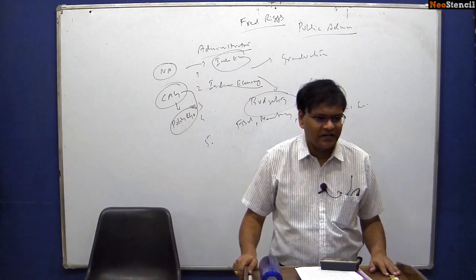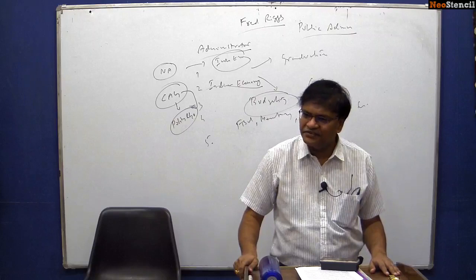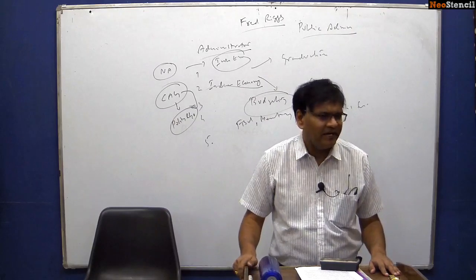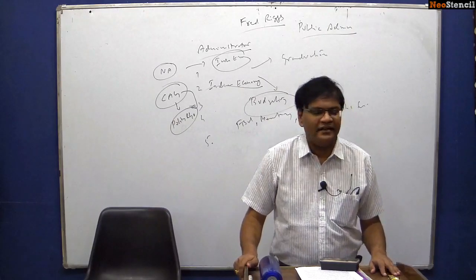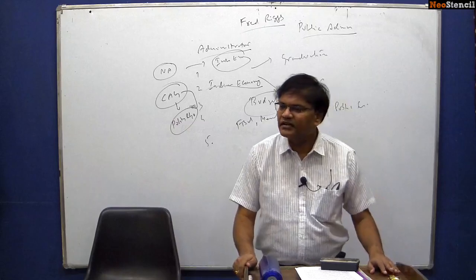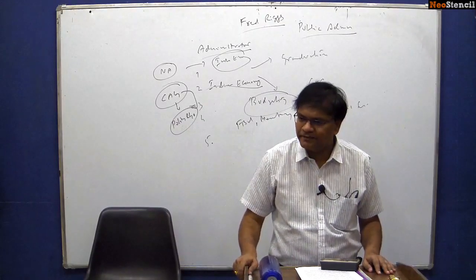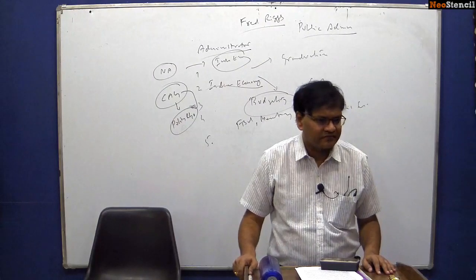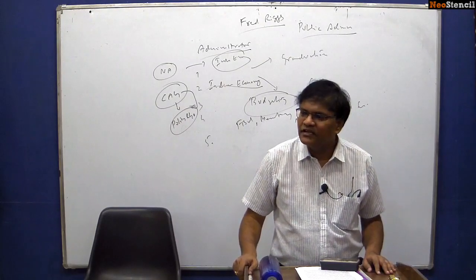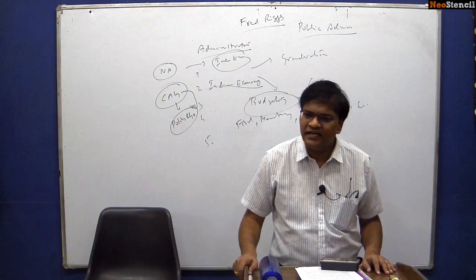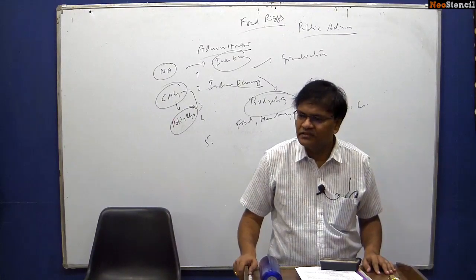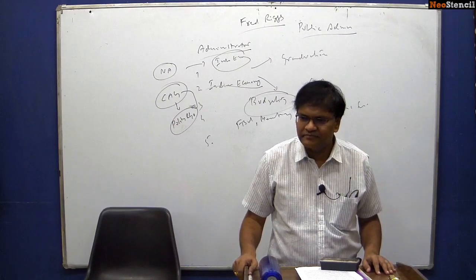Changing role of district collector. During the British times it was different. Immediately after independence it was different. And especially after the implementation of 73rd and 74th amendments, it has changed. Impact of globalization and democratic decentralization. That is what we will be studying.